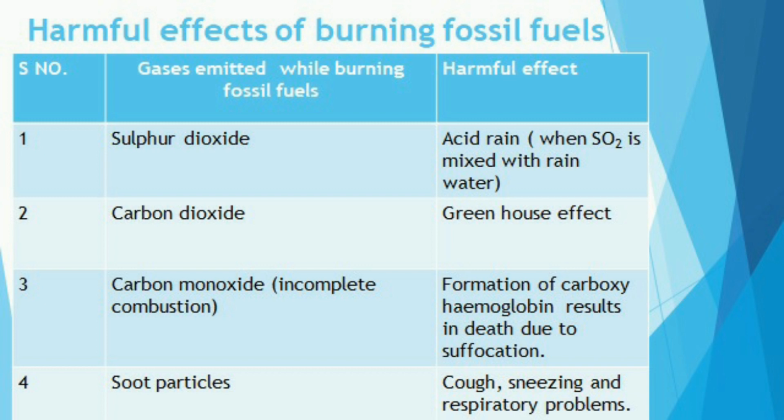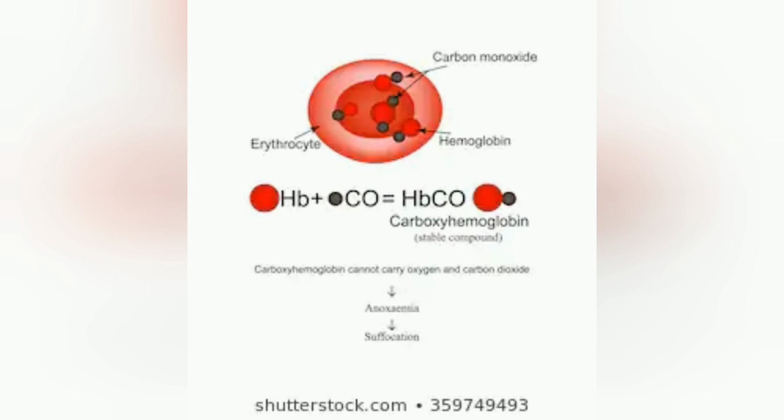Incomplete combustion of fuels results in the formation of carbon monoxide and soot particles. Combustion is nothing but burning. If combustion does not occur properly, what will happen? Incomplete combustion leads to the formation of carbon monoxide, that is CO. The symbol of carbon dioxide is CO2. The symbol of carbon monoxide is CO. Mono means 1, so carbon monoxide is CO. Di means 2. Tri means 3. You will learn everything. So carbon dioxide is CO2, carbon monoxide is CO.